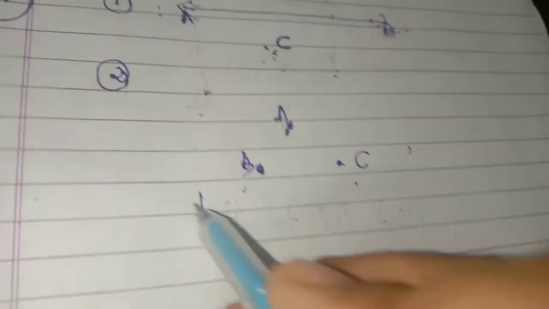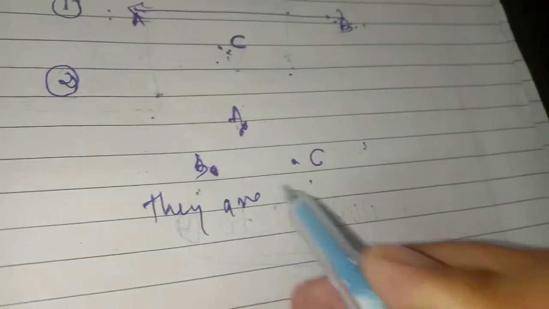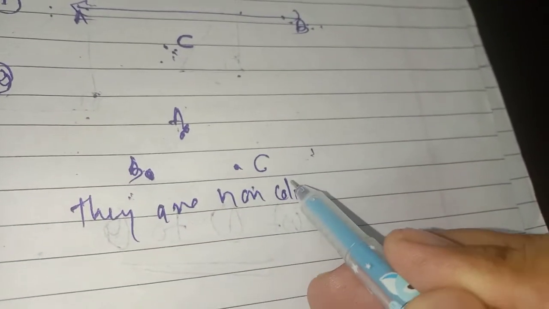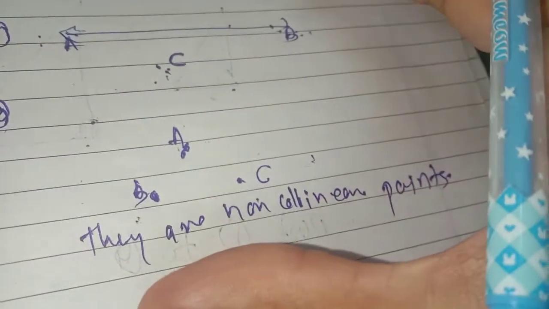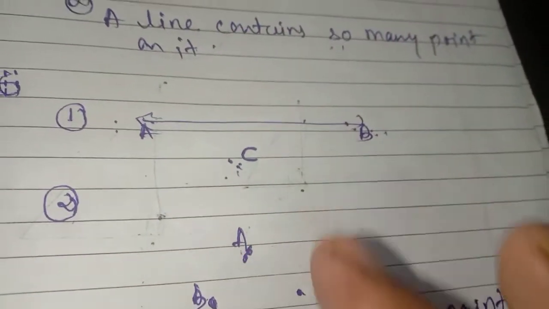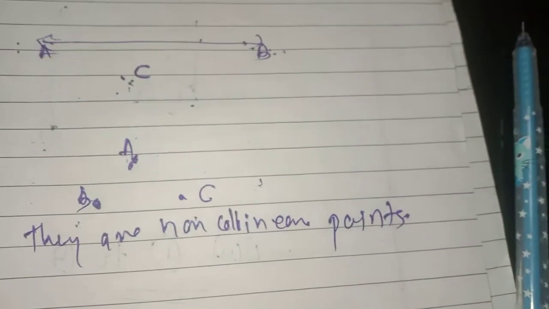For the second postulate I'm just writing that they are non-collinear points. If you read my statements very clearly, you will get a better concept of writing the terms. By this way we can define the postulates as Euclid did. Clear? So this is question number 3.